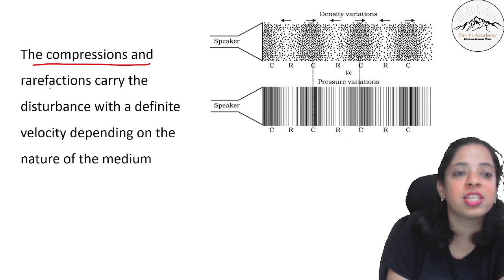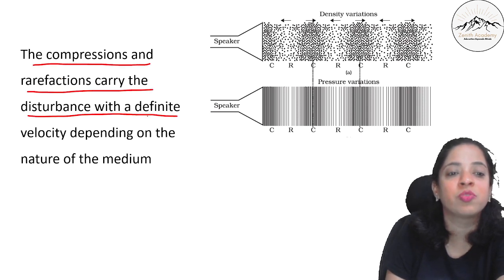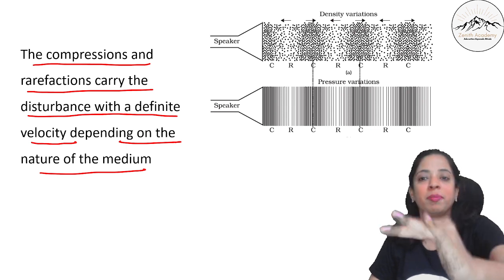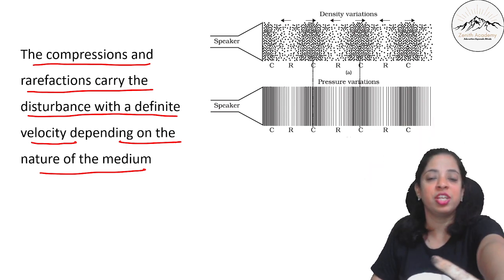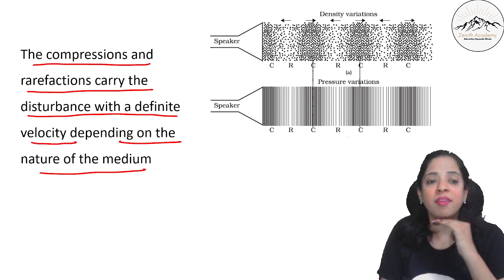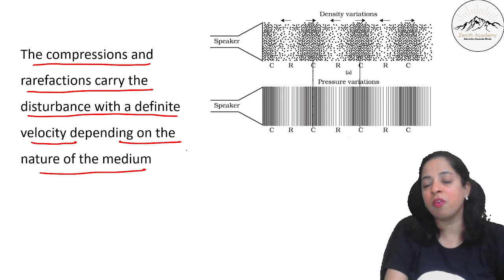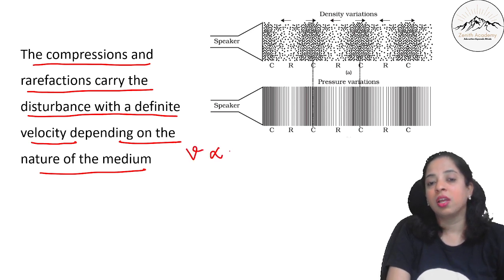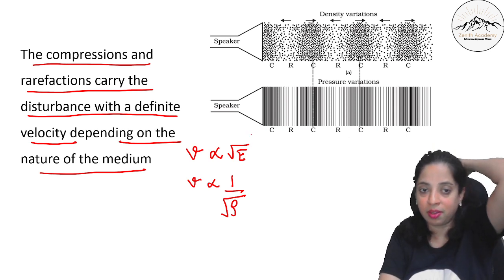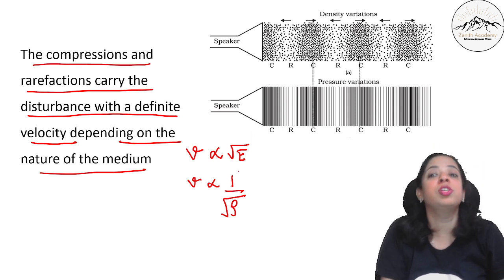Now these compressions and rarefactions carry the disturbance with a definite velocity depending on the nature of the medium. So they carry the disturbance, and disturbance is nothing but the vibration or the energy. Just now we knew that velocity is directly proportional to the square root of the elasticity of the medium and inversely proportional to the square root of the density of the medium, correct?